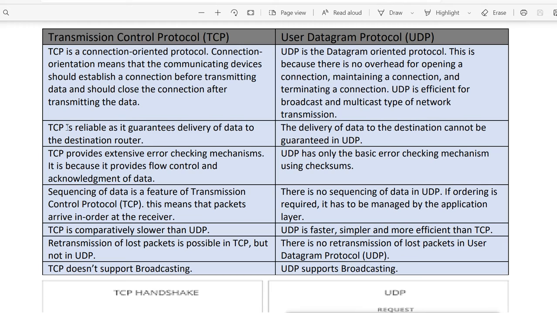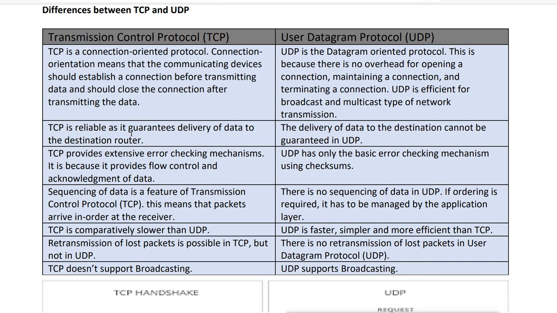Then TCP is reliable as it guarantees the delivery of the data to the destination. So TCP guarantees that the data will definitely reach the destination. But in UDP, the delivery of data to the destination cannot be guaranteed. Now why is it not guaranteed? Because TCP, when it sends the data, waits for the acknowledgement.